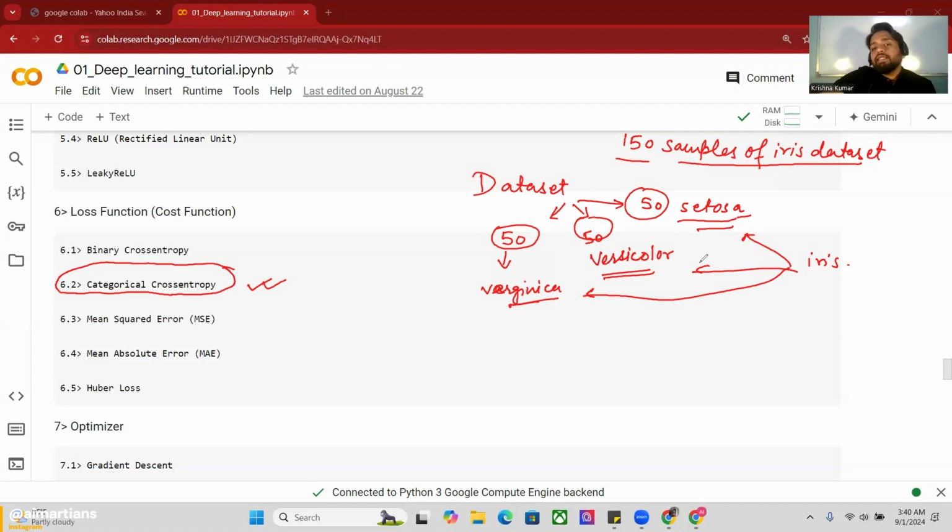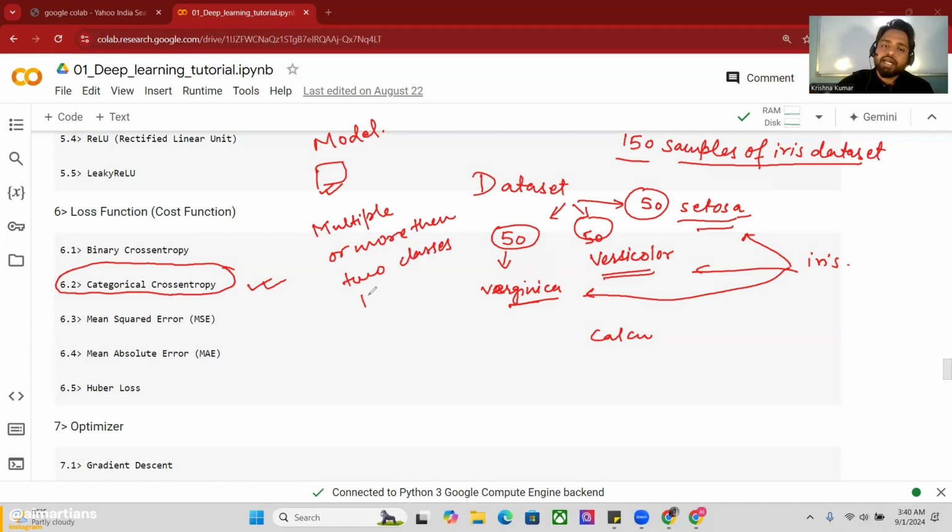So I just need to calculate loss. I'm talking about how to calculate loss and why loss is useful; I will tell you later on. For now, to get a better model, we can ask it any kind of question after training, any kind of sample. Let's say this is my model, and this model gets trained on a data set with more than two classes.